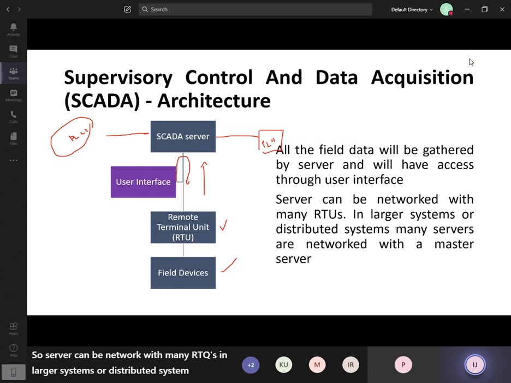Many servers are networked with a master server. If the system is very large, you will have many servers like this. You will have another server here, server 2, and server 3. All these servers will be linked with small single units of RTUs and field devices, and all these will be linked to a master server.